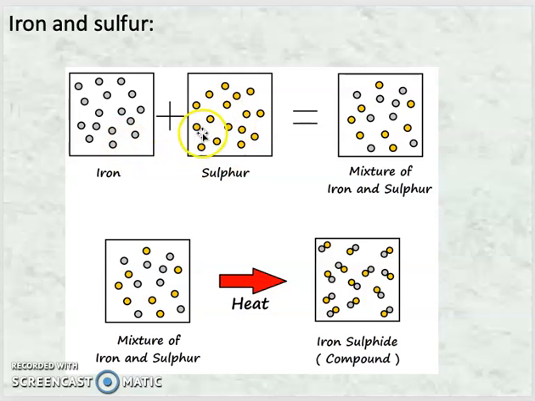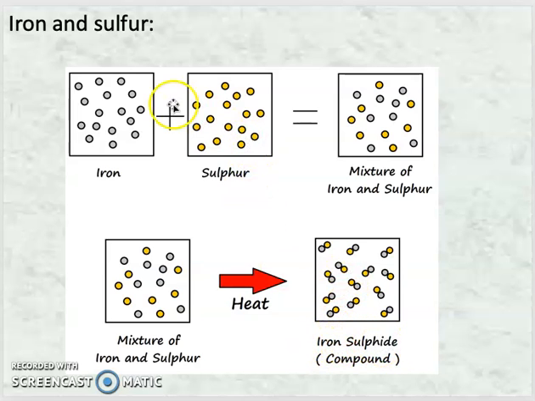So when iron and sulfur are mixed together, it gives a mixture of iron and sulfur. Now you can see it is not mixed chemically. You can distinguish yellow as sulfur and gray as iron. Got it? So this is the mixture of iron and sulfur. Whereas when this mixture is heated, you can see the iron and sulfur get combined with each other and it gives a compound, that is iron sulfide.